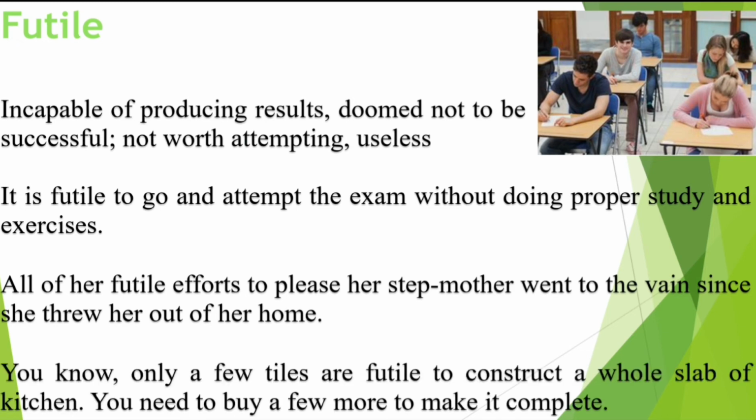You know, only a few tiles are futile to construct a whole slab of kitchen. You need to buy a few more to make it complete. A huge slab of kitchen cannot be made by only a few tiles, so it is futile to construct a kitchen slab with a few tiles. The sentence also carries a trick to remember this word. Few tiles are futile to construct a huge kitchen slab.